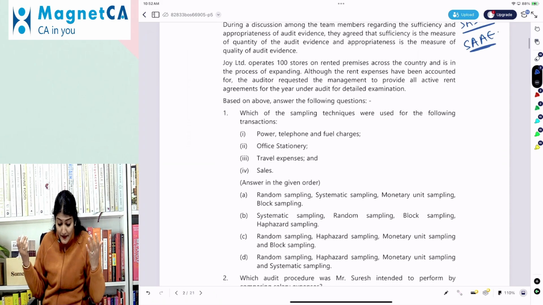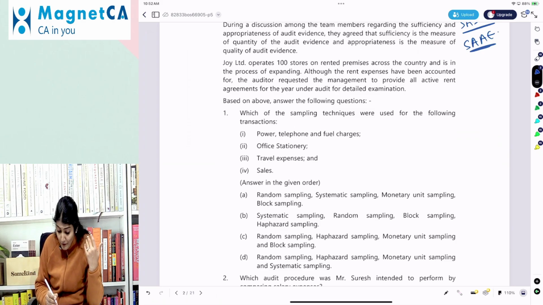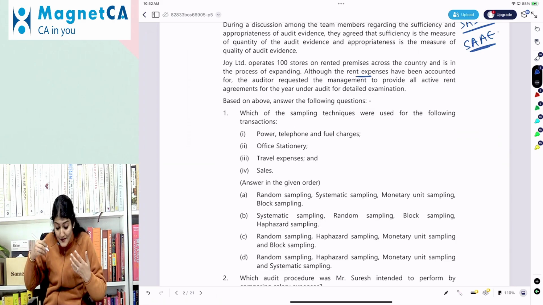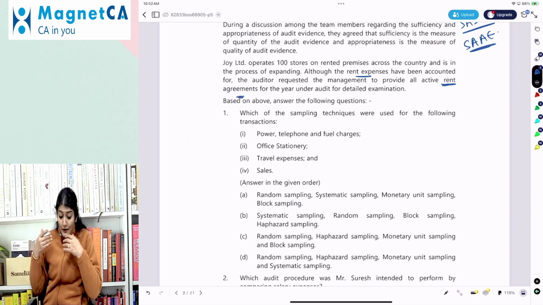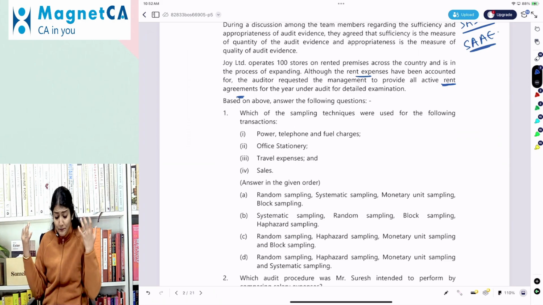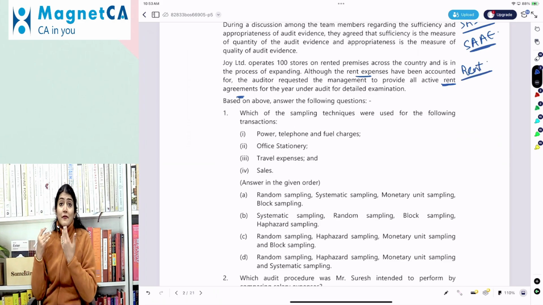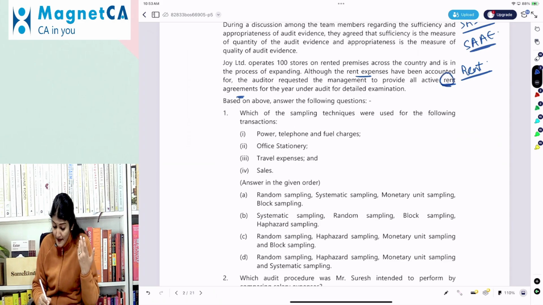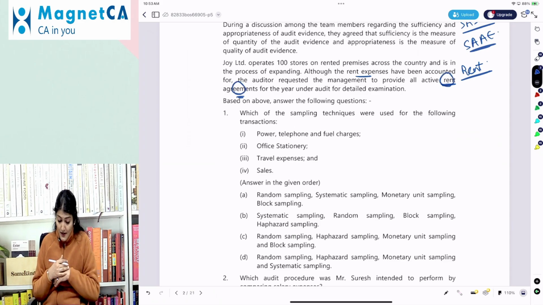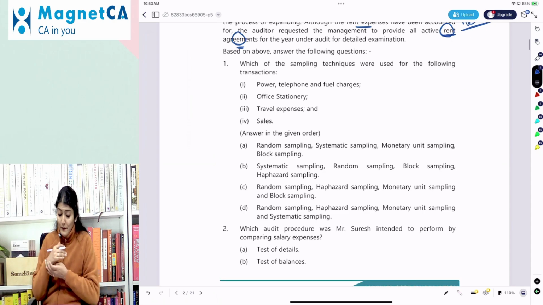Joy Limited operates 100 stores on rented premises across the country and is in the process of expanding. Although the rent expense has been accounted for, the auditor requested the management to provide all the active rent agreements during the year under audit for the detailed examination. That means again for the rent expenditure, the auditor wants to do the vouching verification. So for that, he's asked for the active rent agreements. Okay. Based on the above, answer the following questions.